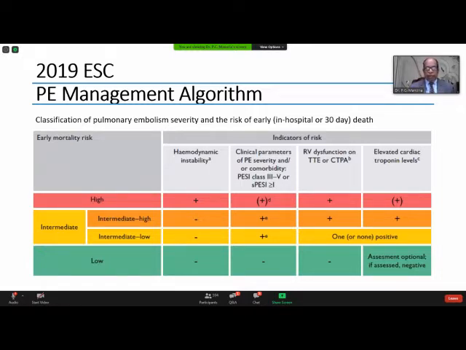Whereas in the intermediate-high group, there is no hemodynamic instability, the PESI score is high, there is RV dysfunction and elevated cardiac markers. And in the intermediate-low, there is no hemodynamic instability, the PESI score is high, but one of the two is present, either RV dysfunction or elevated cardiac troponin. And in low risk, no hemodynamic instability, the PESI score is not high, RV dysfunction is not present, and the assessment is optional.